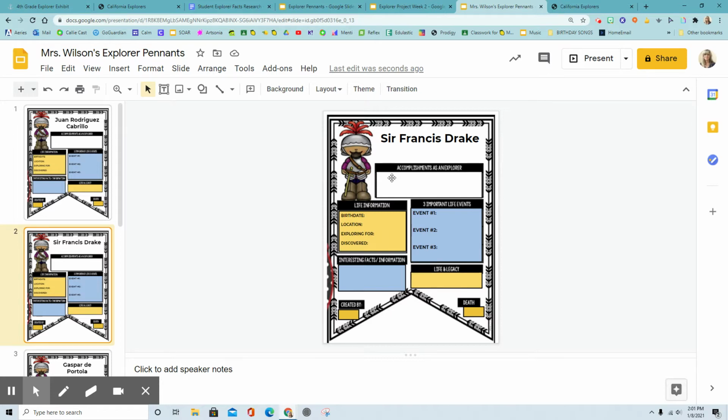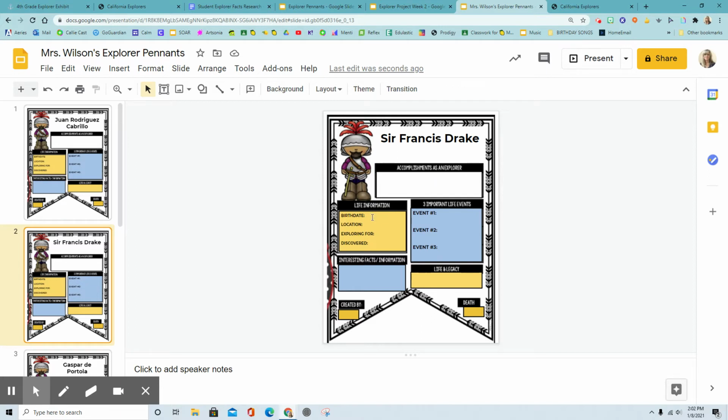So real quickly, I'm going to go over each of these boxes. They're a little bit more detailed than your chart, but you can use your chart at the same time to help you fill out these boxes. So Sir Francis Drake, his accomplishments as an explorer. So use those research tools we gave you. You can even type in Sir Francis Drake accomplishments into Google and see what comes up. It's okay if you find things outside of the state of California, because these explorers went around the world searching for things for their countries.